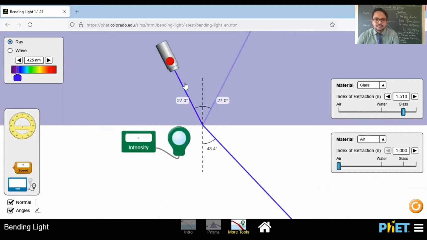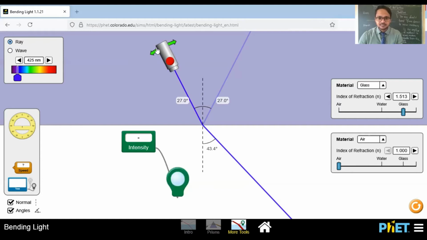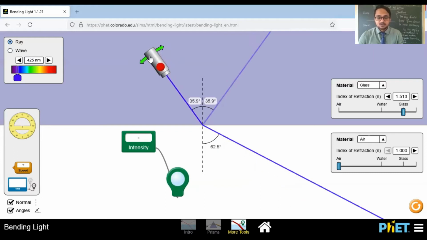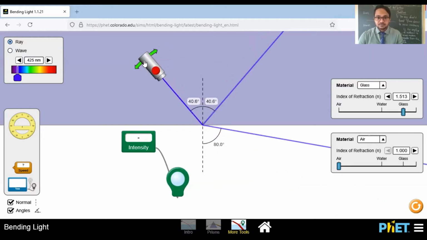Check the intensity. This is 100%. Refracted light 91.04% and reflected light 8.96%. Very small amount of light is reflecting back. You can also check the angle of incidence, angle of reflection, and angle of refraction. Denser to rarer, light will bend away from the normal. Now I am increasing the angle of incidence. You can observe the refracted ray going towards the interface.